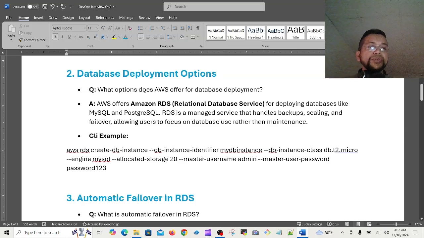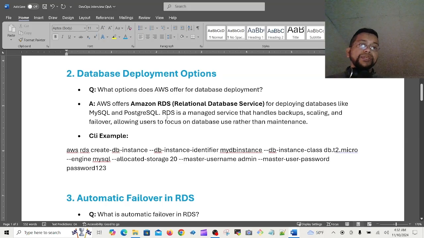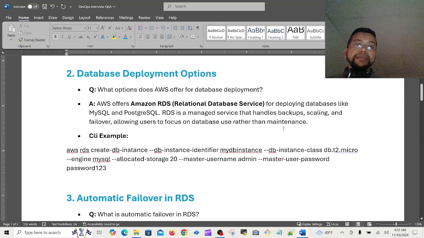And the database deployment options. What options does AWS offer for database deployment? AWS offers RDS, Relational Database Service, for deploying databases like MySQL, PostgreSQL. RDS is a managed service that handles backups, scaling, and failover, allowing users to focus on database use rather than maintenance. This is very important.